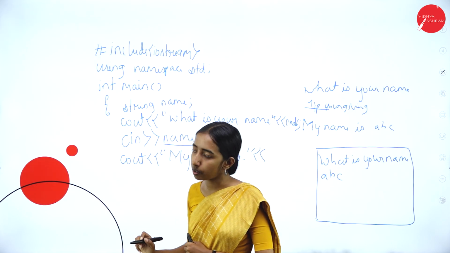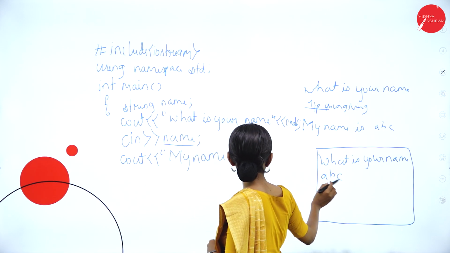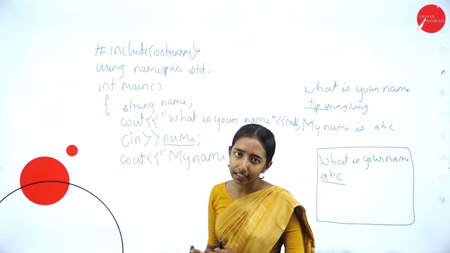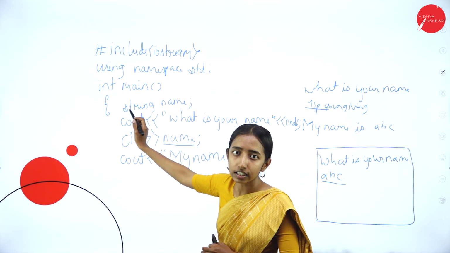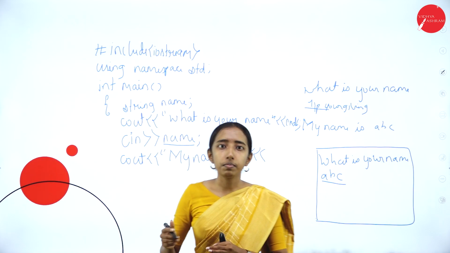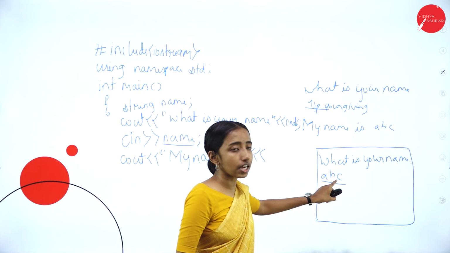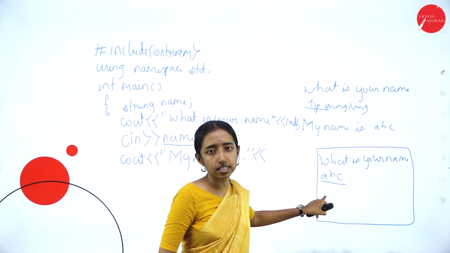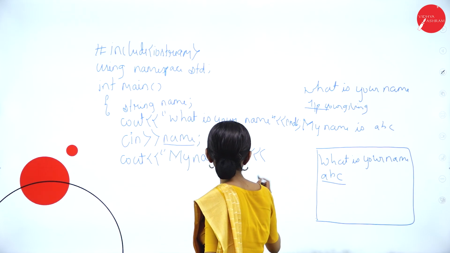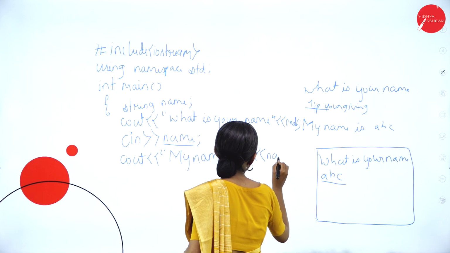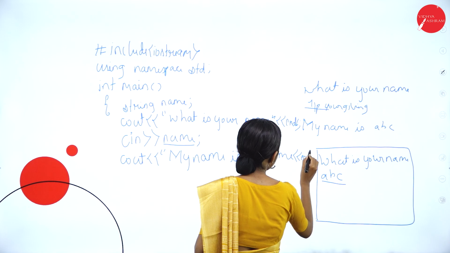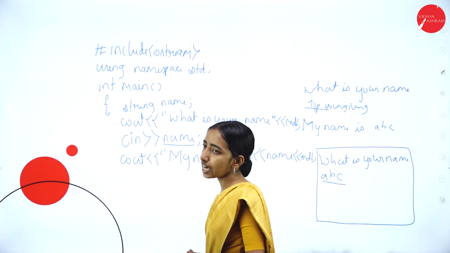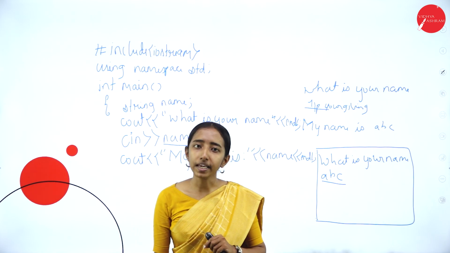The name variable, the string data type variable, will be storing what the user has entered, that is ABC. So now I will be outputting name, and endl at the last, with the termination of a semicolon.